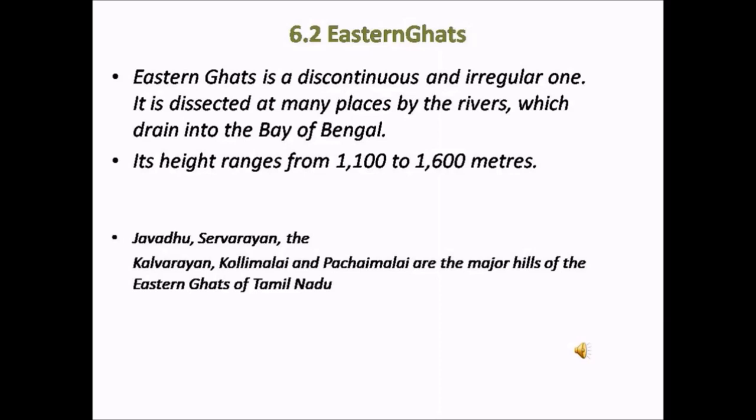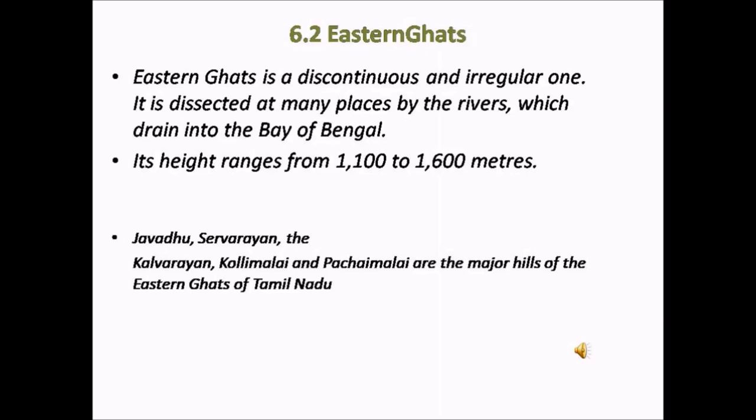Eastern Ghats. Eastern Ghats is a discontinuous and irregular range of mountains, whereas the Western Ghats are a continuous range of mountains. This is the main difference between the Eastern Ghats and the Western Ghats. Eastern Ghats is dissected at many places by the rivers. That is, it is divided at many places by the rivers which drain into the Bay of Bengal.